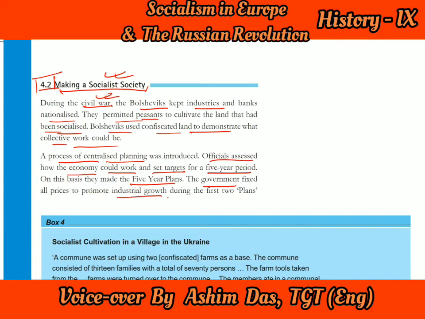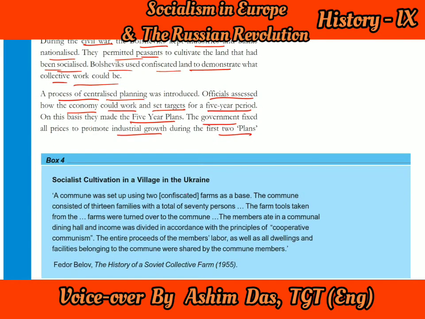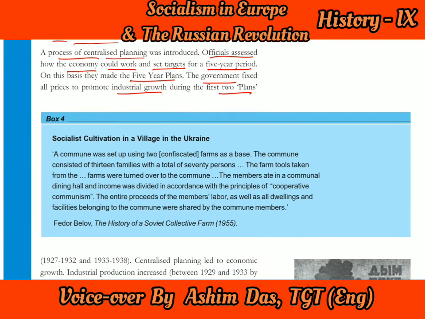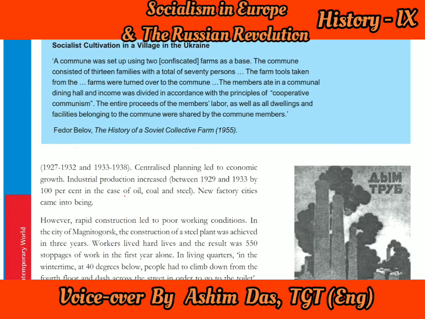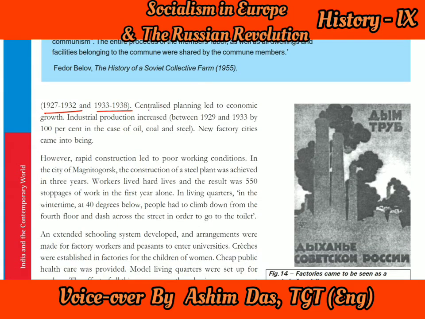And the first two plans will come to know here, which year to which year. And let's go down, and here there's a box, you can read yourself, the socialist cultivation in a village in Ukraine. And I was saying about the 5-year plans. The first 5-year plan was started in 1927 up to 1932, again from 1933 to 1938. Centralized planning led to economic growth, and there was good news, the economy improved.